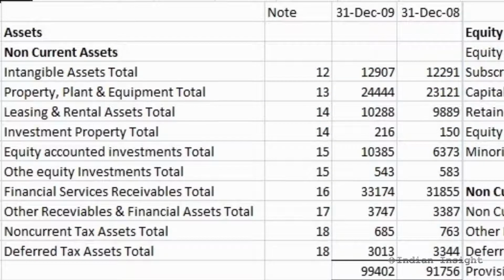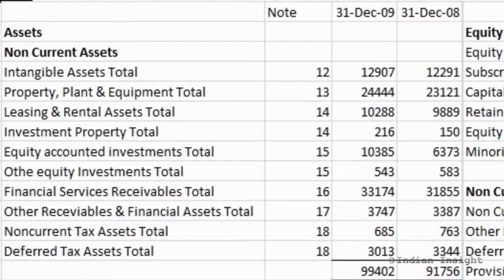Another non-current asset is investment property. This asset is the property which is not used for production of goods or services or for administrative purposes. Instead, it is used to earn rental income or capital appreciation or both.